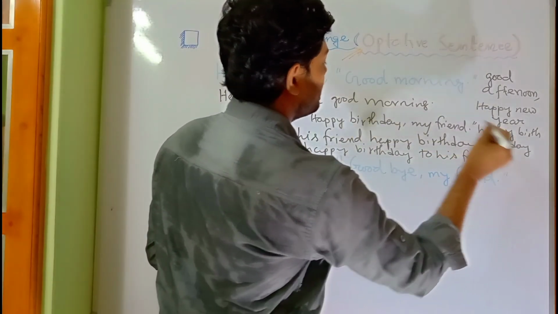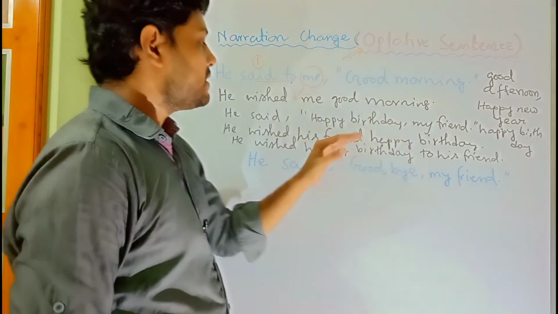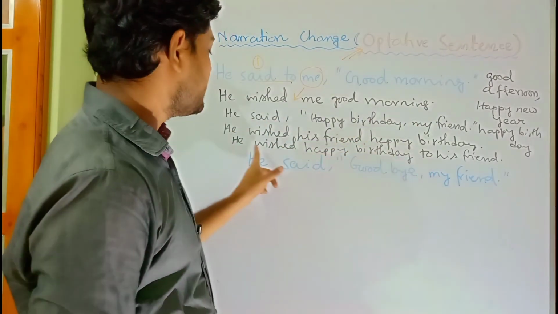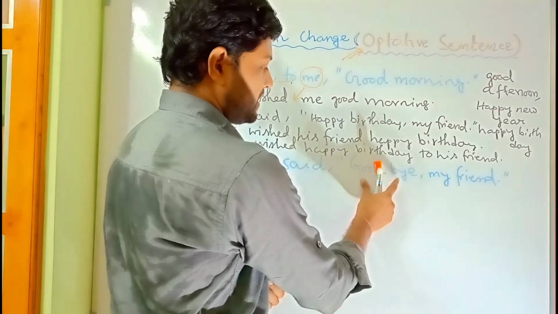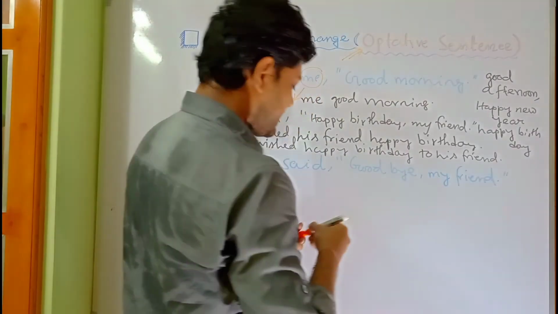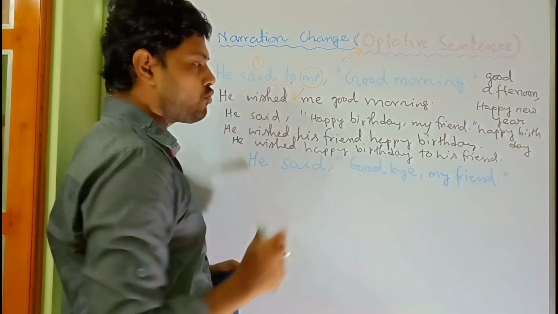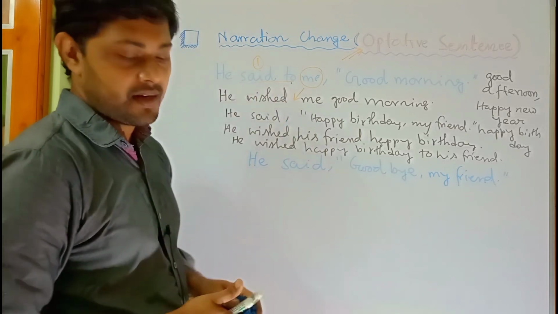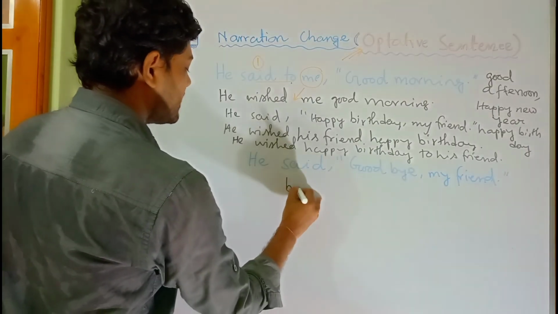So when we are changing from direct to indirect, we know that we have to change the pronoun. So according to the rule, my will be changed into his and to will come. He wished happy birthday to his friend. Got it? Now goodbye, it's not a wish. Okay, goodbye, and there are some others like good night, farewell. If you find these three, goodbye, good night and farewell, remember that the reporting verb will be changed into bade.